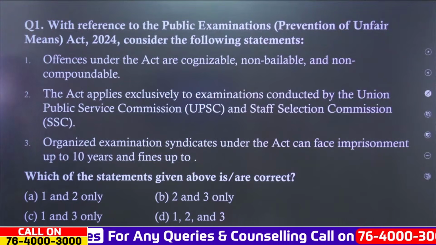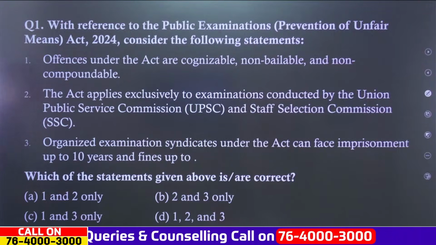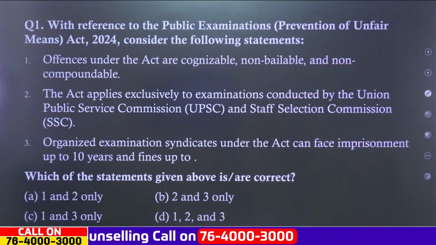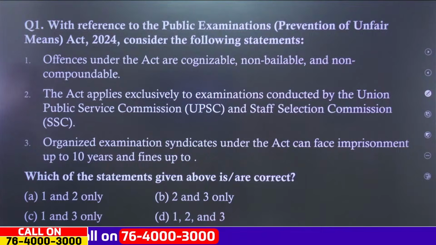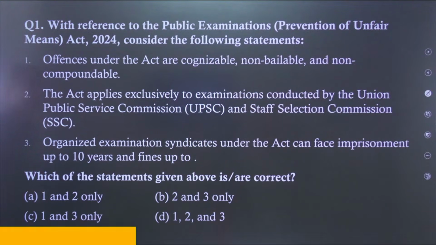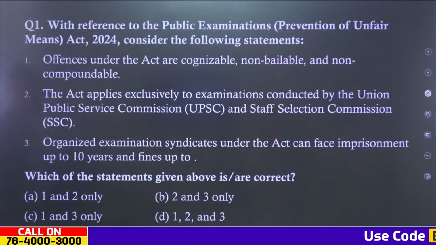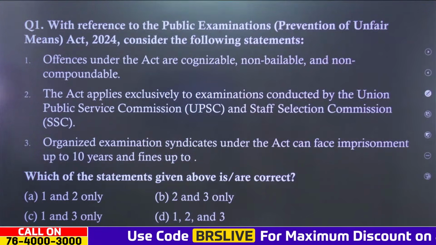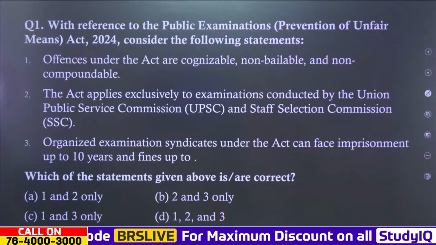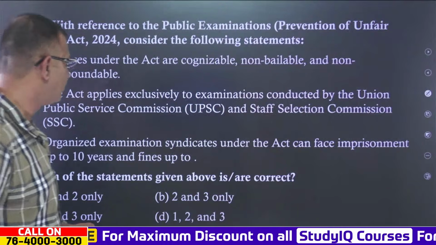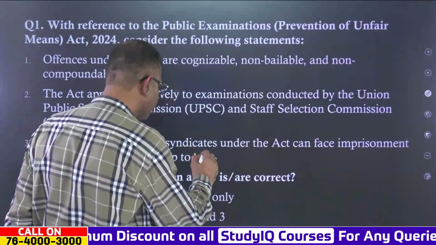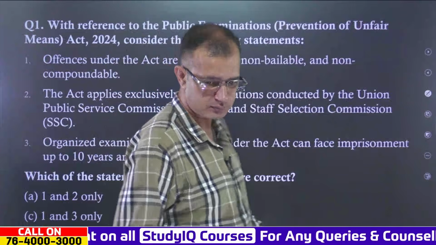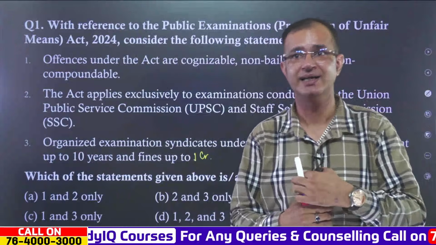The first one is, with reference to the Public Examinations Prevention of Unfair Means Act 2024, consider the following statements. First, the offences under the Act are cognizable, non-bailable and non-compoundable. Second, the Act applies exclusively to examinations conducted by UPSC and SSC. Third, organized examination syndicates under the Act can face imprisonment up to 10 years or a fine up to 1 crore. So what will be the right answer here?